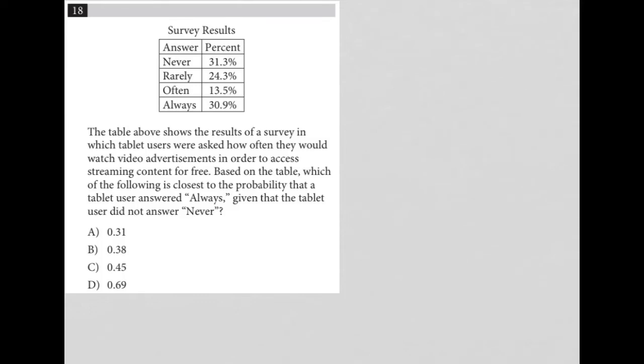So this question is a diagram question, right? We see the table provided here, right? So this table represents survey results. The first column are the types of answers, I guess, that you can give on the survey. And then the second column is the percentage for each of those answers.